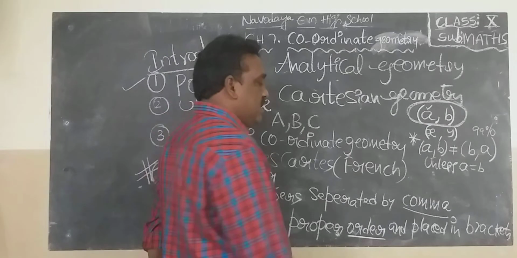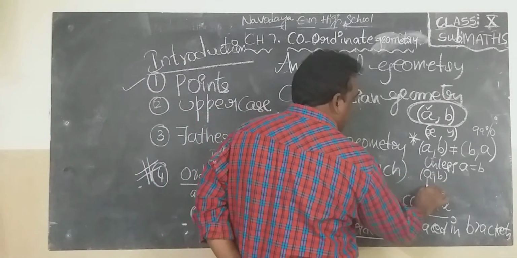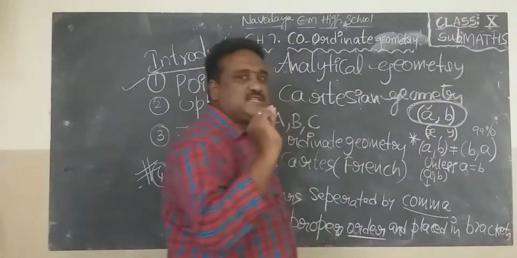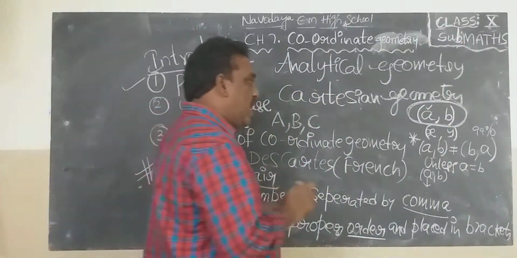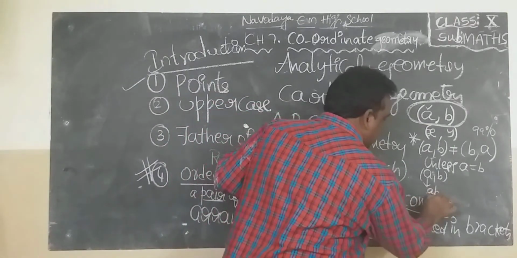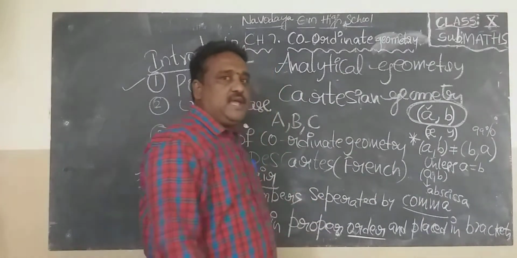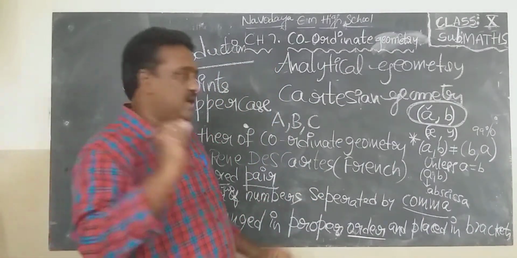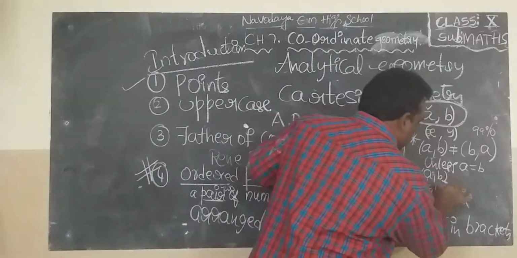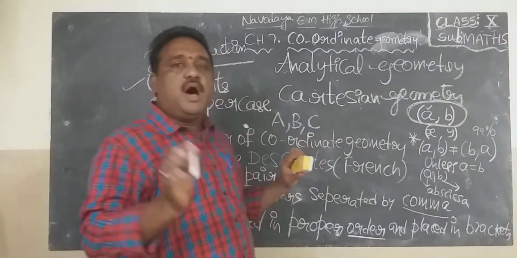And here in ordered pair A comma B, A is known as first element, or first coordinate, or abscissa. Three names are there. What is the name for A? First element, first coordinate, abscissa. B is known as second element, second coordinate, ordinate.